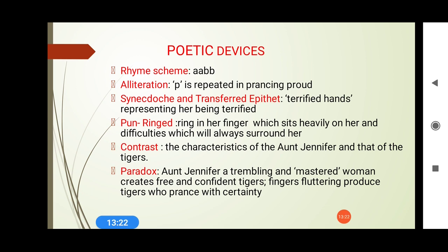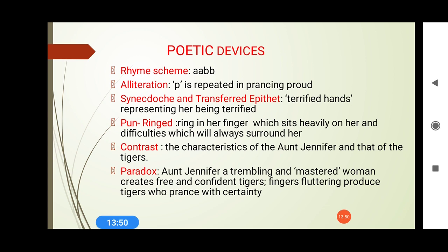The tigers that she is embroidering are very sleek, very chivalric, very fearless, and fingers fluttering produce tigers who prance with certainty. There is a phrase, ivory hard to pull. The ivory means the thing which was used to do the embroidery work, and it was hard to pull. It means the fingers were fluttering, they were shivering, but the tigers that she produced were full of certainty. They had a kind of existence.